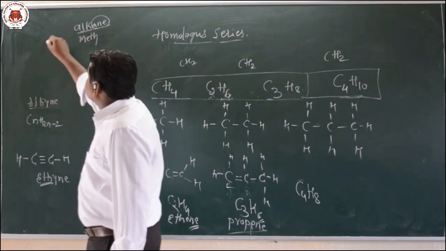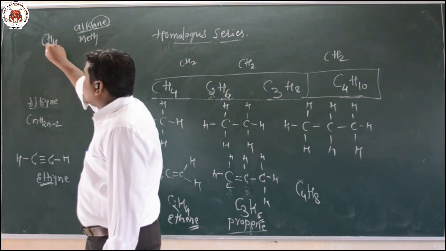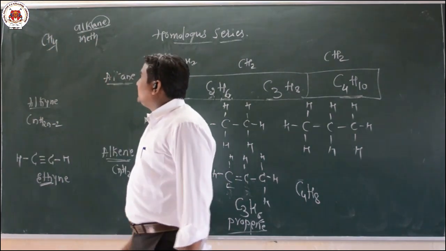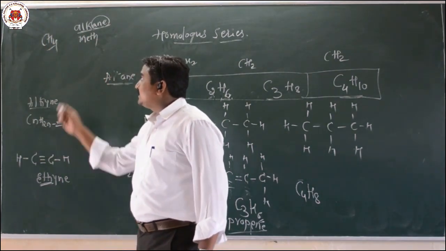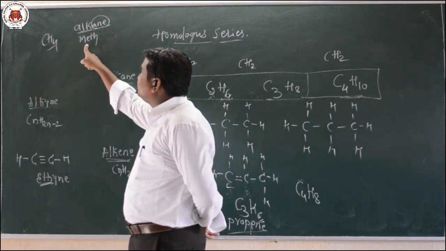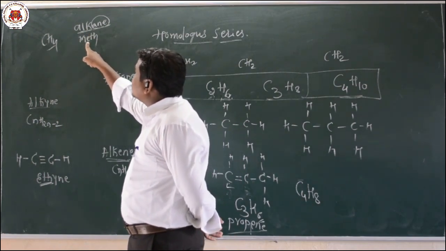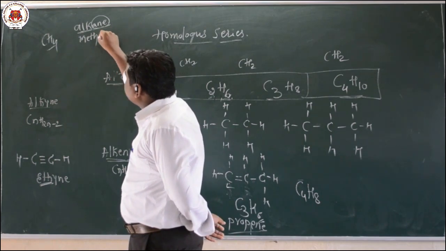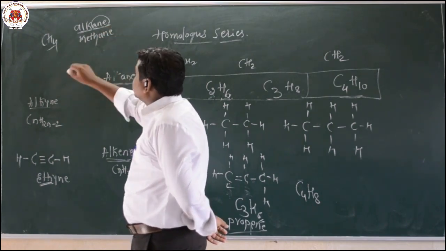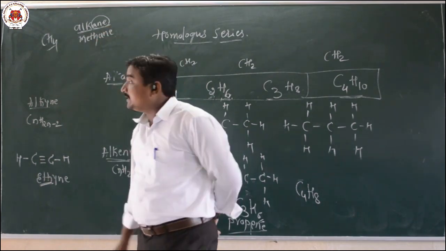Meth. So this is an example, CH4. That indicates what here? There is a presence of only 1 carbon atom in the given compound. So hence the root word is meth. And due to presence of only single bond, we are going to use what here? Ane suffix, methane. The name of this compound is methane.